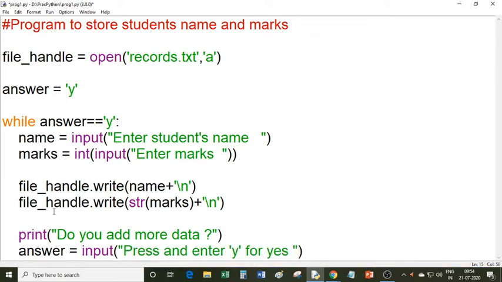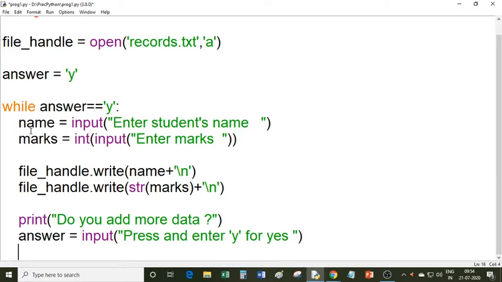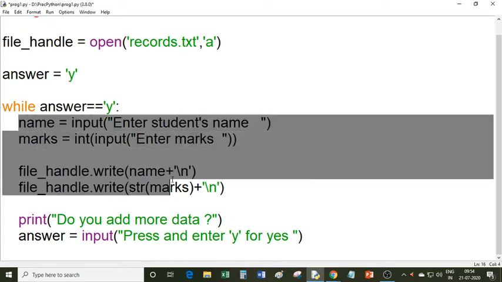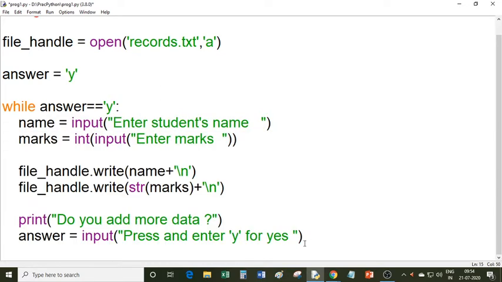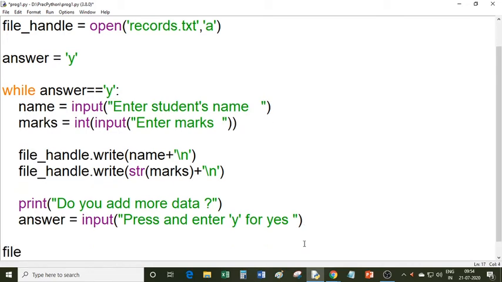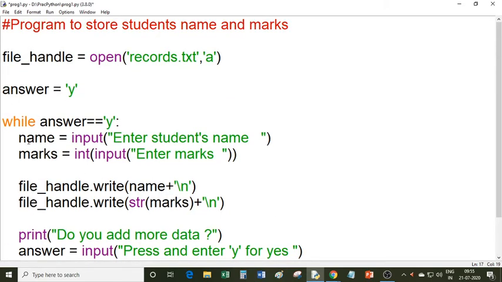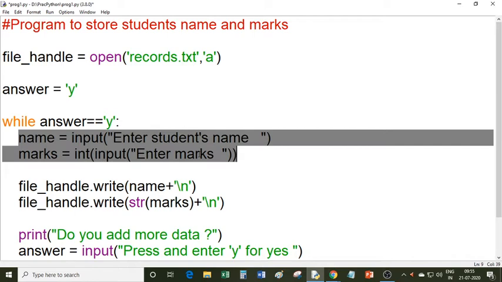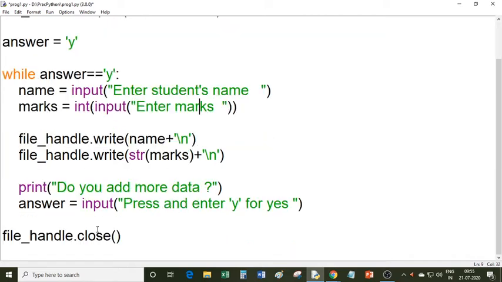So when the user enters y, again the statements written in the while loop will execute. Now I can close the file with file handle dot close. So this is a complete program to get the data from the user and write that data in a file.